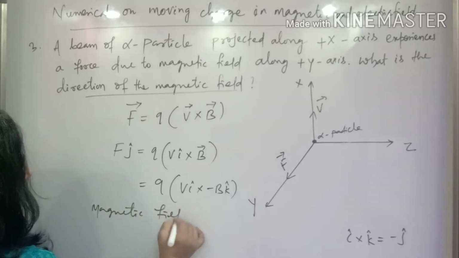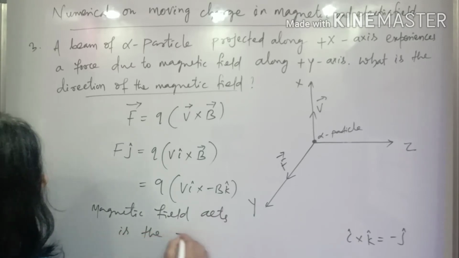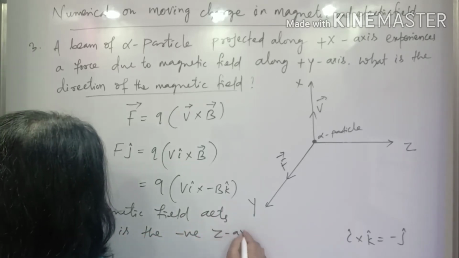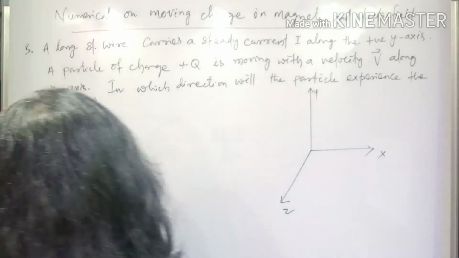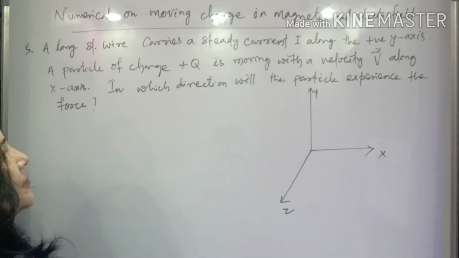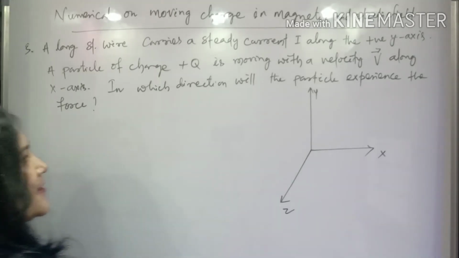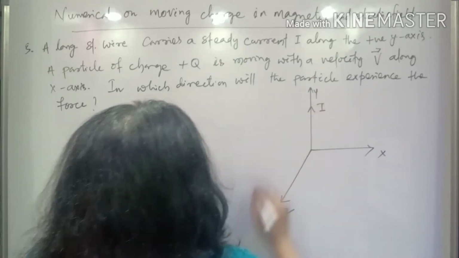Magnetic field acts in the negative Z axis. Okay, so it is acting in the negative Z axis. See this question: a long straight wire carries a steady current I along the positive Y axis. See here, this is your positive Y axis. This is the direction of the current, right?